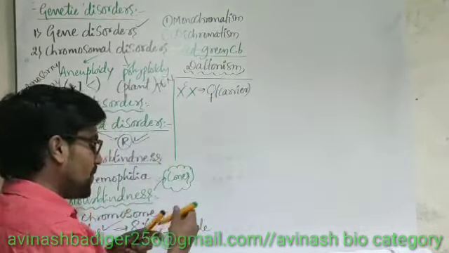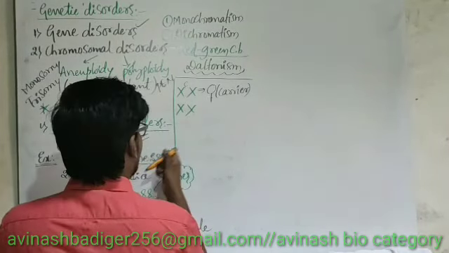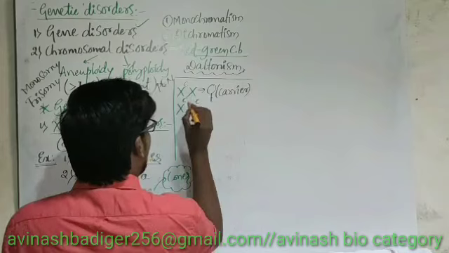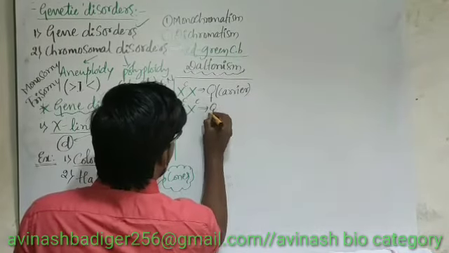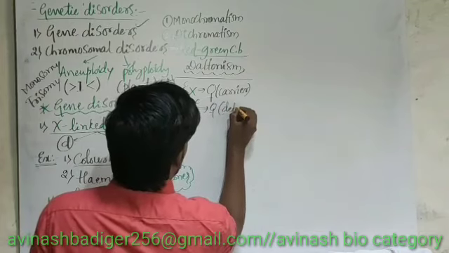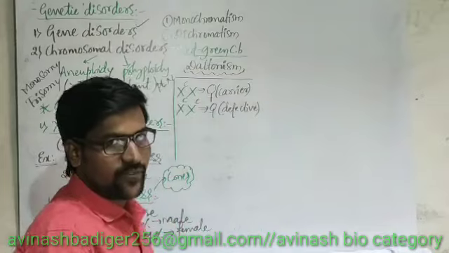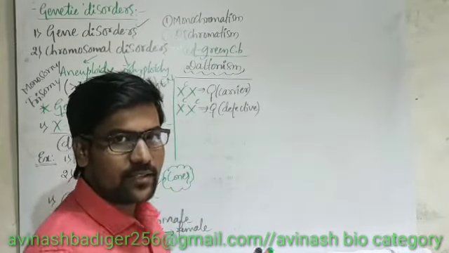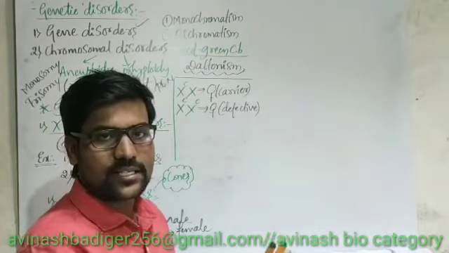Then when will the female be affected? The condition should be like this. Both the X chromosomes should be having the defective gene. Then this female is considered to be defective. So this female is defective; both chromosomes are carrying the disease causing genes.